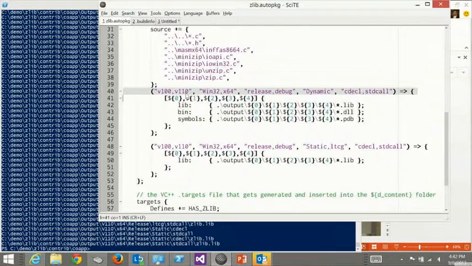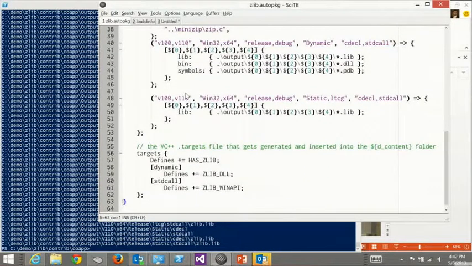And then, of course, the static and link time code generation stuff is slightly different in that I don't have binary files or symbols to grab with that, so I just did them separately. I could have put it all in one big loop, and it would have just yelled at me and said, hey, there are no files in this pattern. That's OK. And then the last thing I need to do, occasionally, when you're packaging up a library, is tell the consuming project to change some of the settings, like sometimes you have to have some defines, and some of those might only apply under certain conditions. So in here you can see when it's being used in a dynamic way, it'll do one define, and when it's doing standard call, it'll do another define.